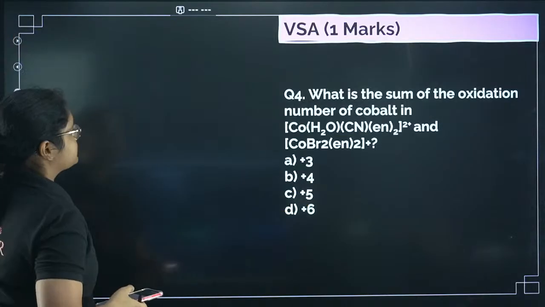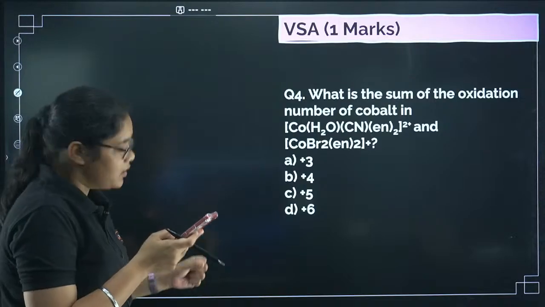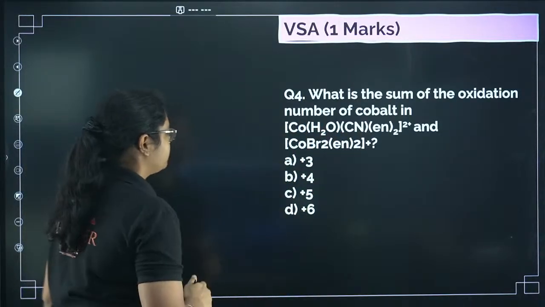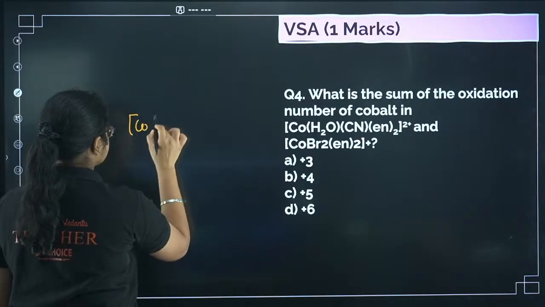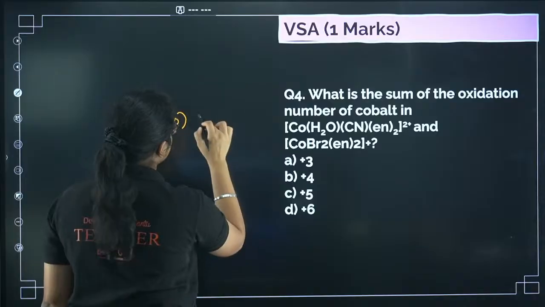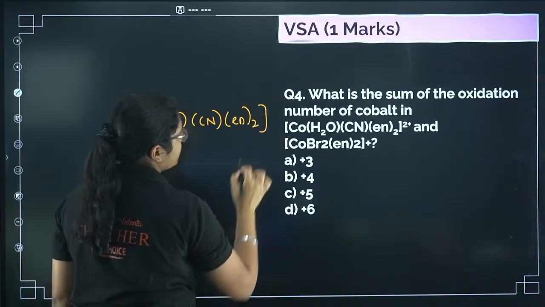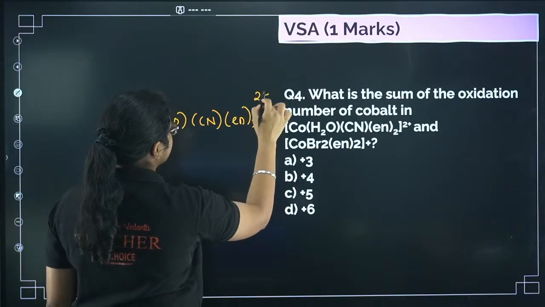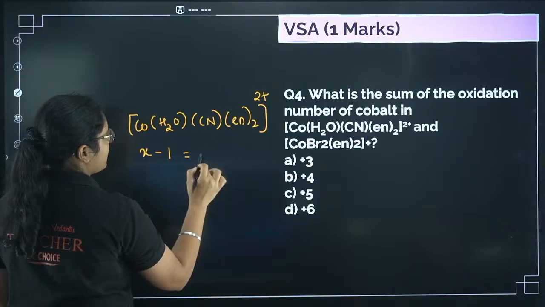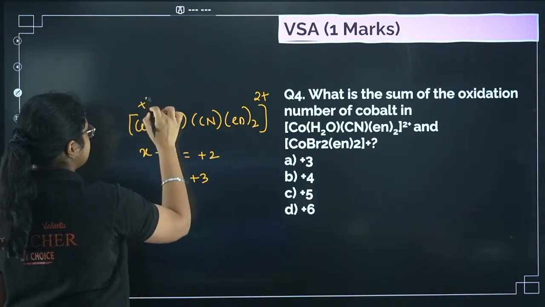Okay. Next question. What is the sum of the oxidation number of cobalt in both of these? So if I find the first one, you have Co, H2O, then CN, and then en whole 2, and that gives 2+. So this is x, CN is -1, and that gives me +2, so x will be +3 here. Cobalt is in +3 state.